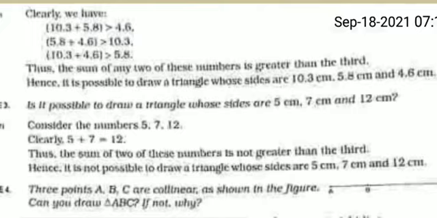Example 3: Is it possible to draw a triangle whose sides are 5 cm, 7 cm and 12 cm? Consider the numbers 5, 7 and 12. Here the first two numbers, 5 plus 7, is equal to 12. So the sum of the first two numbers is not greater than the third one. It is equal, so there is no need to check the other two. Thus it is not possible to draw a triangle whose sides are 5 cm, 7 cm and 12 cm.